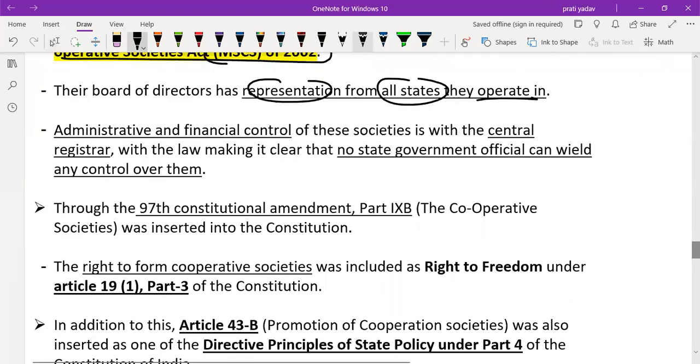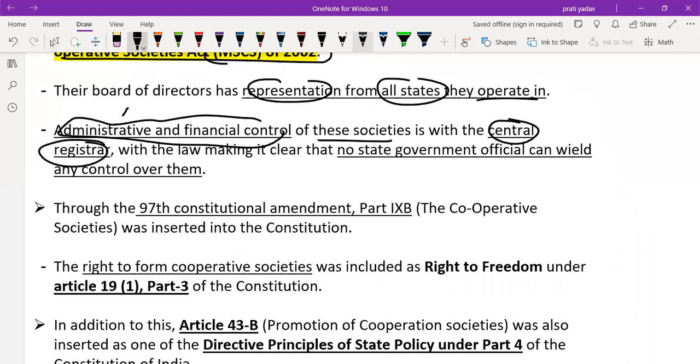Administrative and financial control. Remember, the administrative and financial control of these societies is with the central registrar. Cooperatives registered under the multi-state cooperative society have their administration and financial control with the central registrar, with the law making it clear that no state government official can wield any control over them.